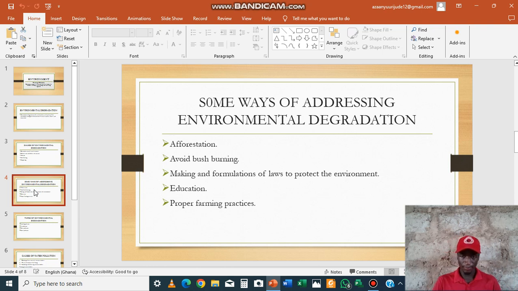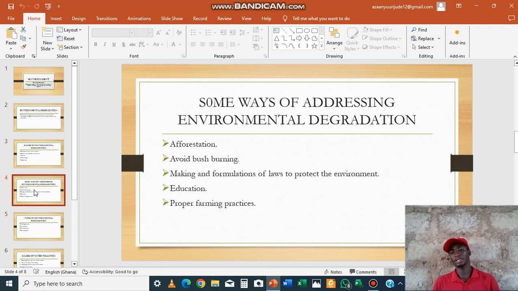For instance, when somebody is caught cutting down trees indiscriminately, the person should be charged 10,000 Ghana cedis. When somebody allows his or her livestock, that's the animals, to overgraze, the person should be charged 5,000 Ghana cedis. In doing so, it will help to minimize or to put a stop to the destruction of the environment.